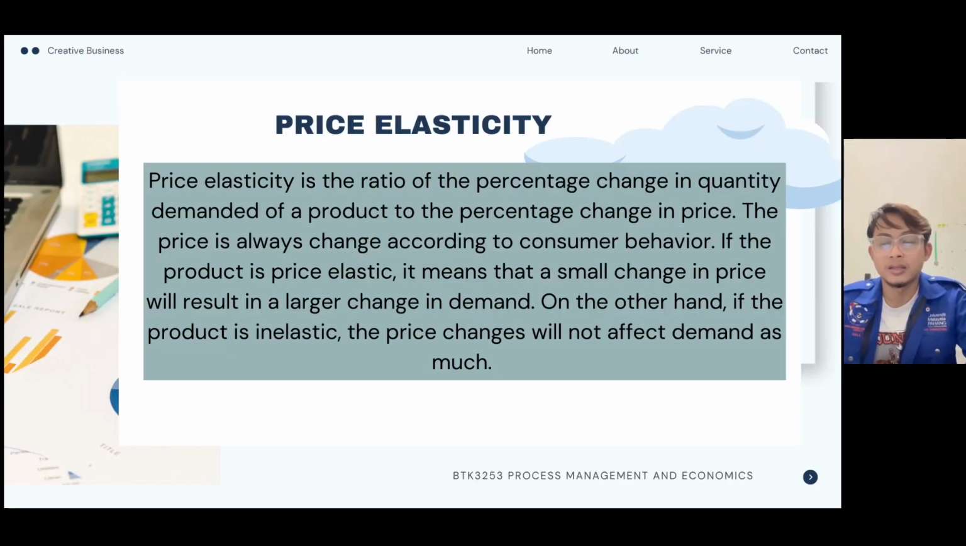Price elasticity. Price elasticity is the ratio of the percentage change in quantity demanded of a product to the percentage change in price. The price is always changed according to consumer behavior. If the product is price elastic, it means that a small change in price will result in a larger change in demand. On the other hand, if the product is inelastic, price changes will not affect demand as much.